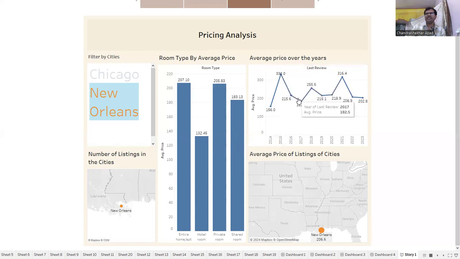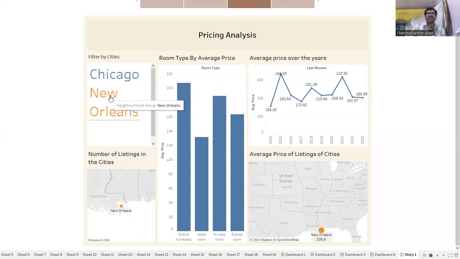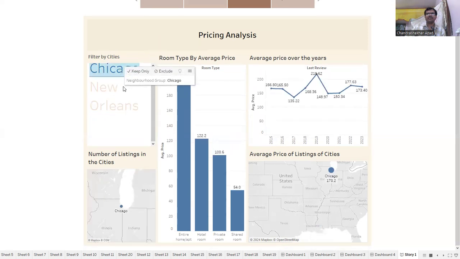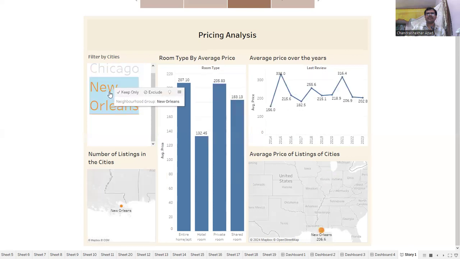In 2015, 16, 17 the price is decreasing every year, and in 2017 and 2018 it is increasing, then decreasing, then increasing, decreasing. Here the average price over the year is fluctuating every year.